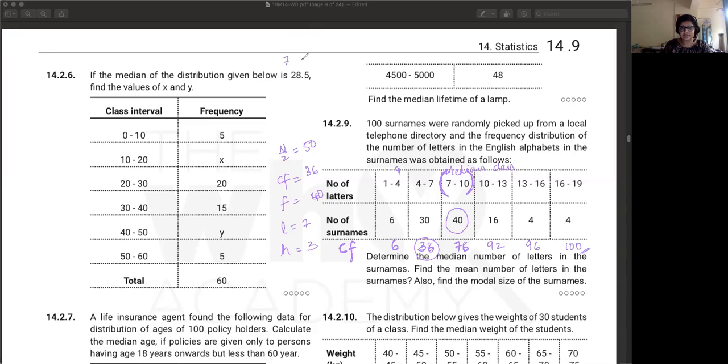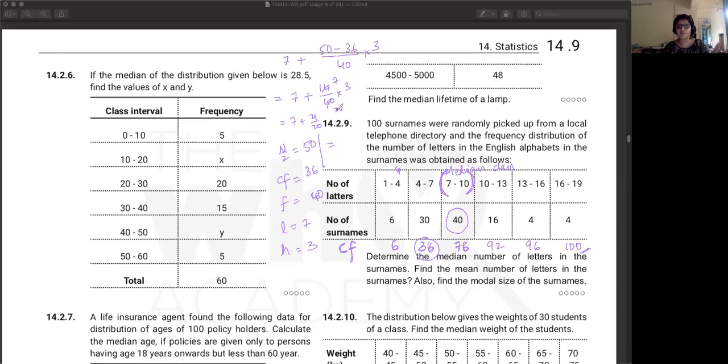So L is 7 plus n by 2, so 50 minus CF, which is 36, upon F, which is 40, into 3. So that is equal to 7 plus 50 minus 36, how much is that? 14 by 40 into 3 will be 20, will be 7. 7 plus 21 by 20. Yeah, so I guess 8.05 is the correct answer. 7 plus 21 by 20 should come.